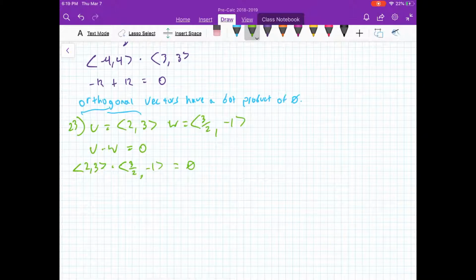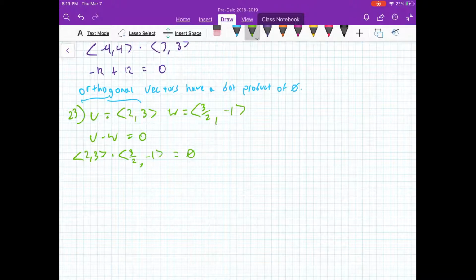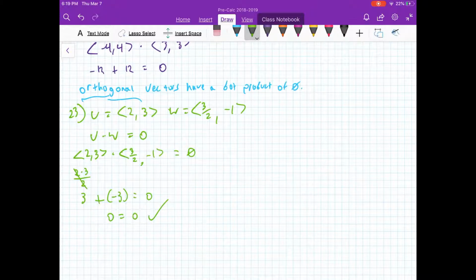All right. Let's go ahead and work this out. We're going to multiply the x's together. Multiplying the x's gives us 2 times 3 over 2, which cancels out, so we just get 3, plus 3 times negative 1, which is negative 3, equals 0. That cancels out to be 0 equals 0. So that's good. We have a solid proof that these are orthogonal vectors. Excellent. That's really all orthogonal vectors are.